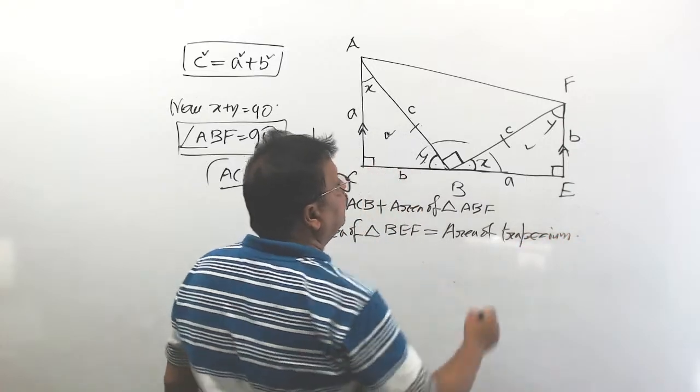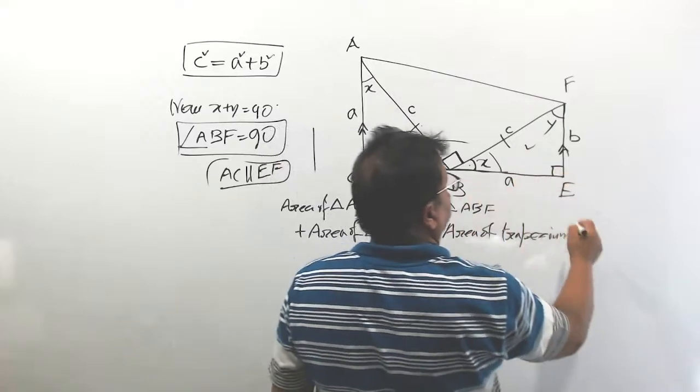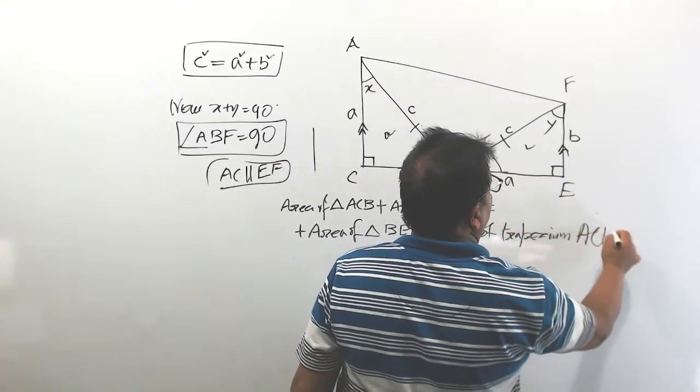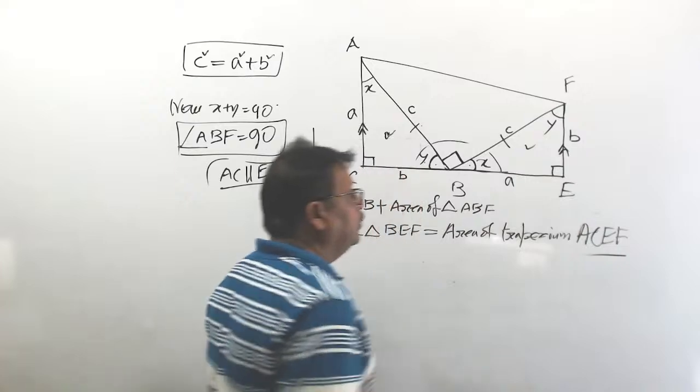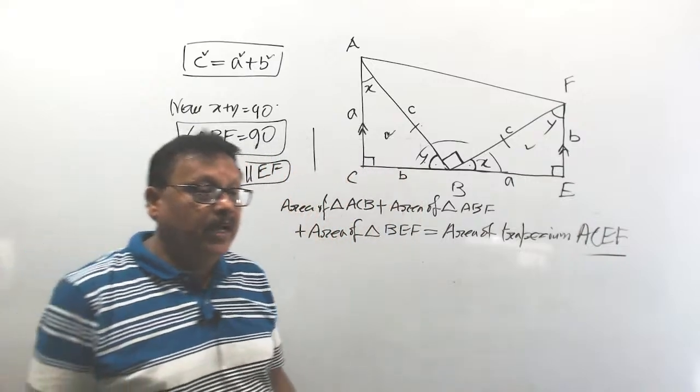Area of trapezium what? ACEF. Understood? Is this property? I think clear?